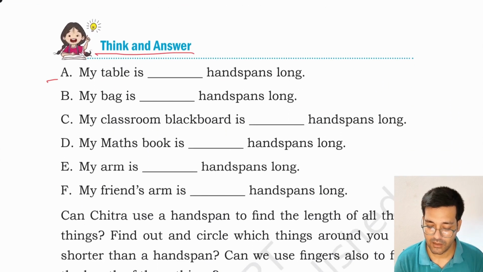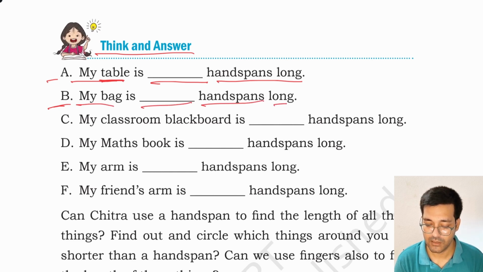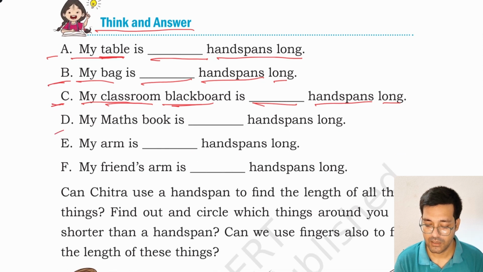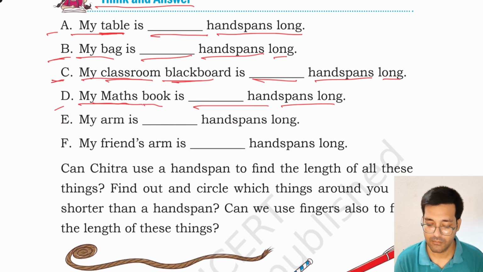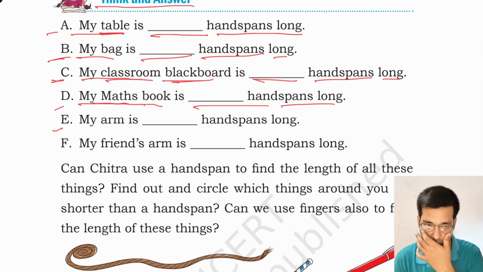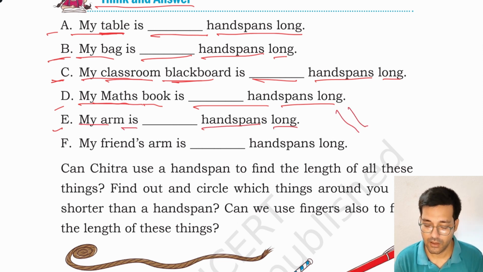Think and answer. A. My table is dash handspan long. You have to measure your table using handspan. B. My bag is dash handspan long. You have to measure your bag using handspan. C. My classroom blackboard is dash handspan long. D. My maths book is dash handspan long. You have to measure your maths book using your handspans. E. My arm is dash handspan long. You have to measure your arm.